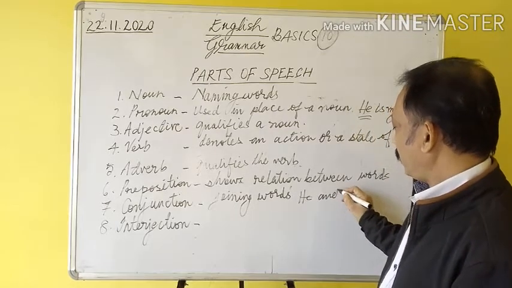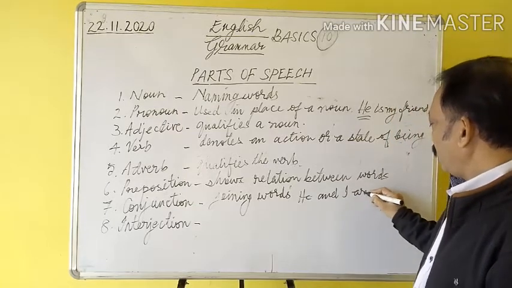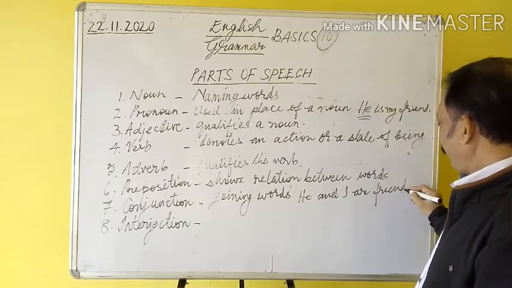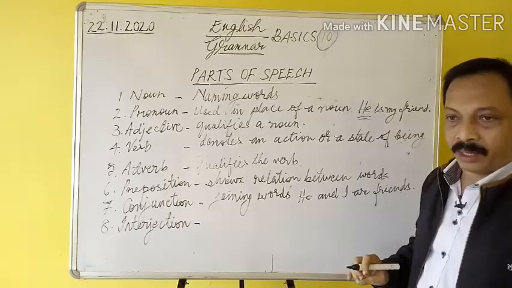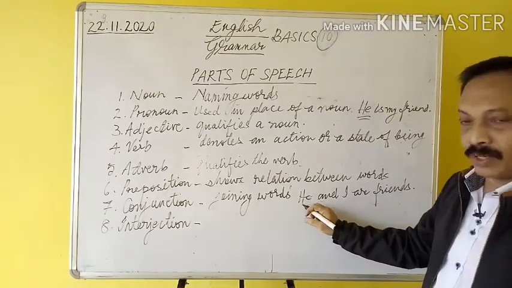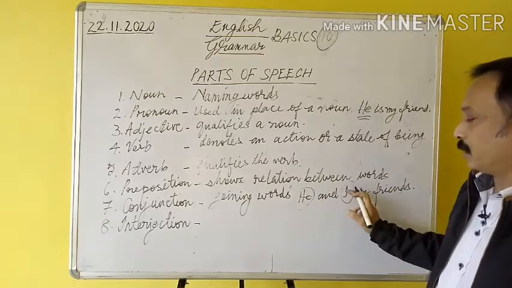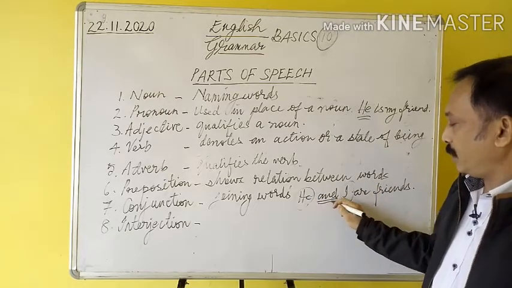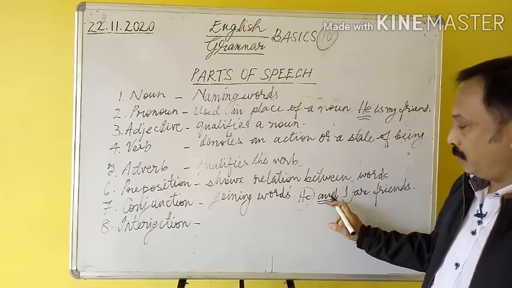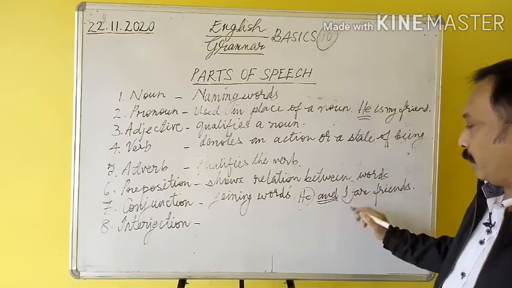He and I are friends. Here there are two words, he and I. These are the two words here, and the conjunction is and. This conjunction joins he and I.